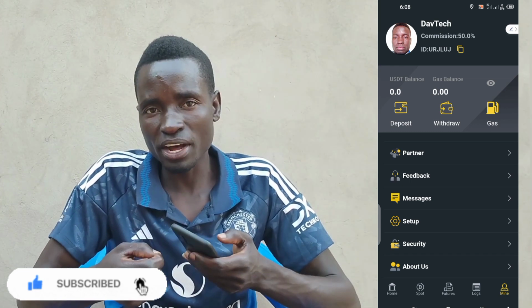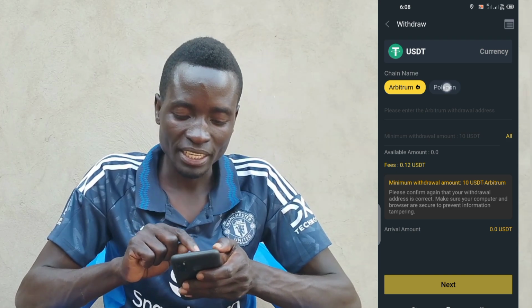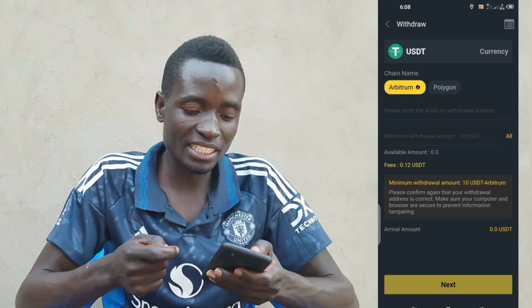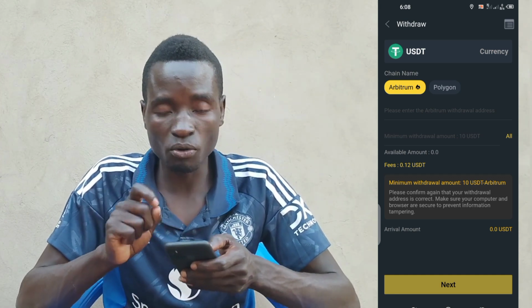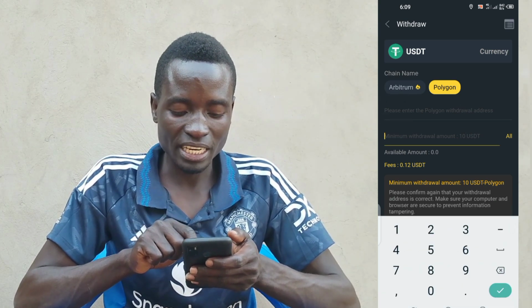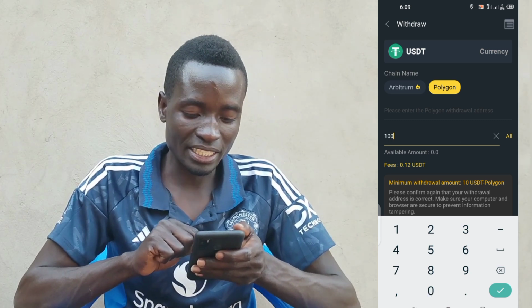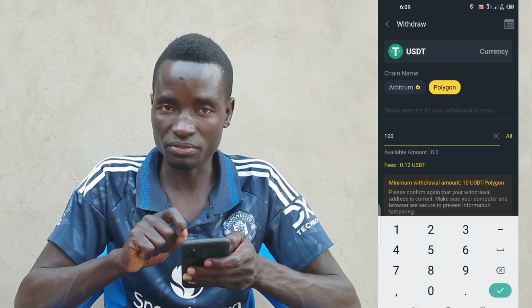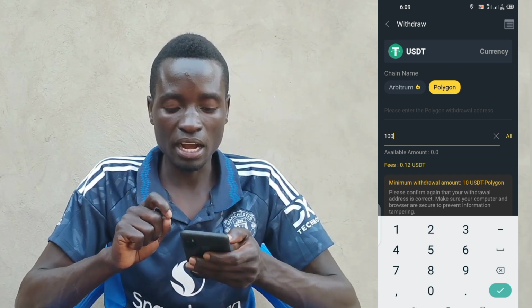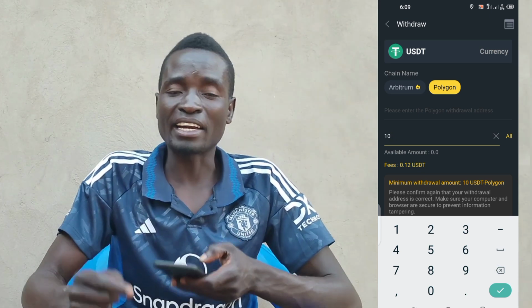Now in case you do referrals and you see you have money here and you want to withdraw, just come and click on the withdraw button, change the wallet here to Polygon, or just leave it here, go to your exchange wallet, get the USDT network with Arbitrum or Polygon, copy that wallet address, paste it here and enter the amount. Here the minimum amount that you can withdraw is $10, and the charge is 0.12. This is the best way you can withdraw money from here, because with other trading bots, the charge is $1 and above.